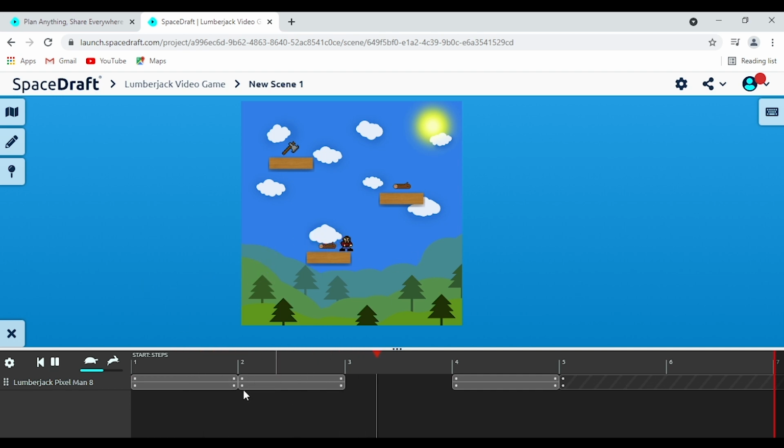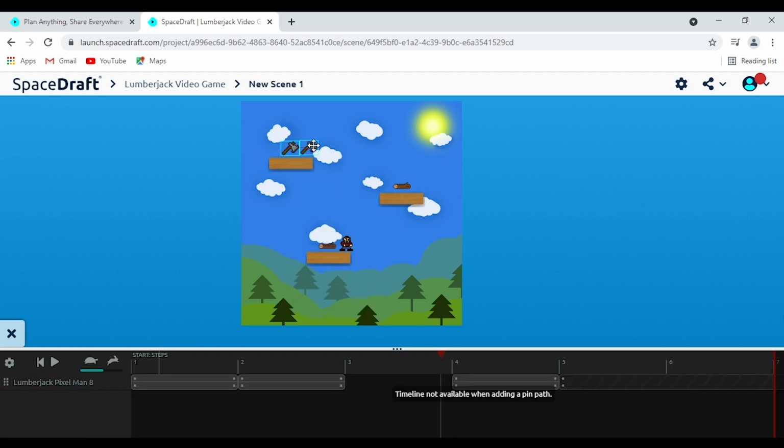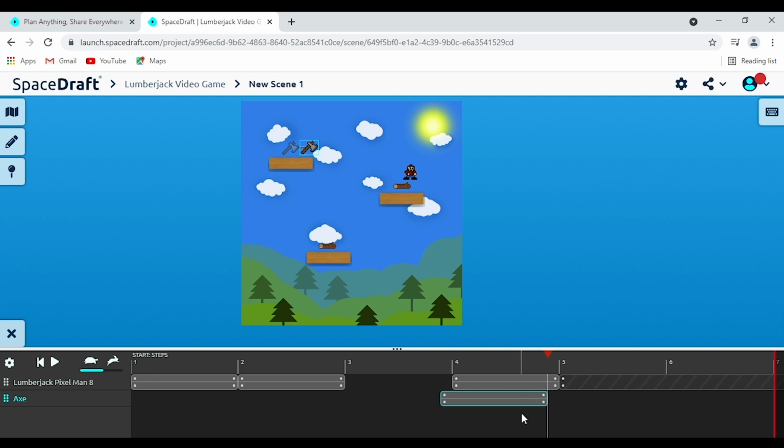Every time he moves, it's represented by one of these boxes. When he's static and doing nothing, there's nothing there because nothing's happening. For example, we've got all these individual pins placed here. Why aren't they showing up in the timeline? Because a pin only shows up in the timeline when you've assigned some form of movement to it. Right now this axe is static, but if I add a path to it, even if it's just a little tiny path, it then appears in the timeline.